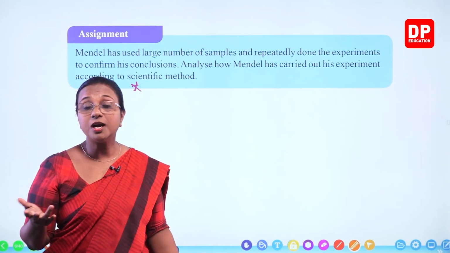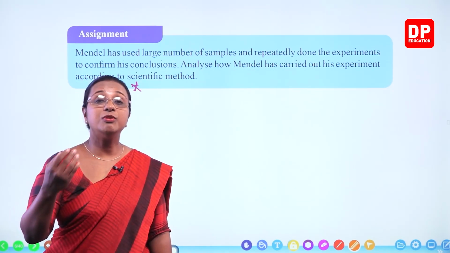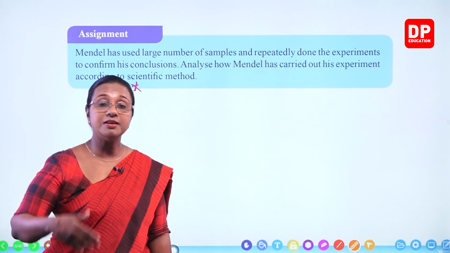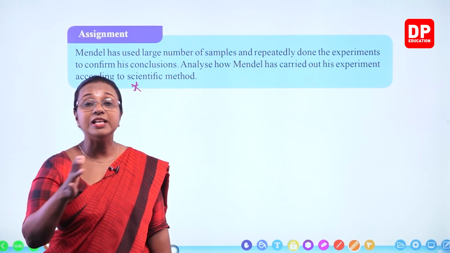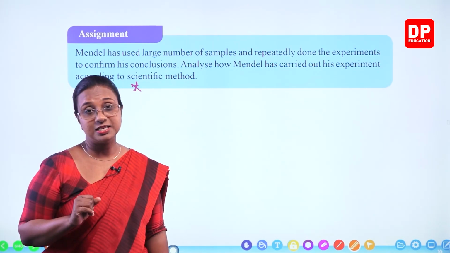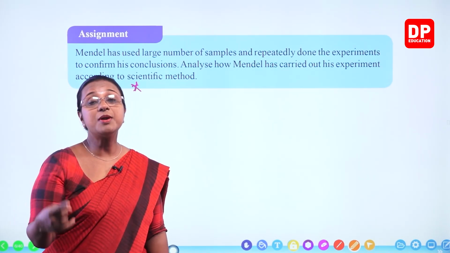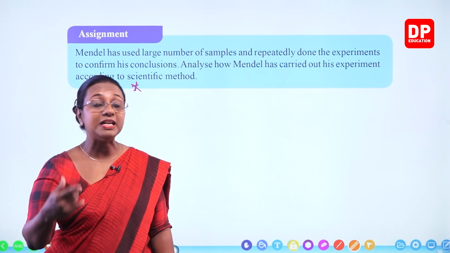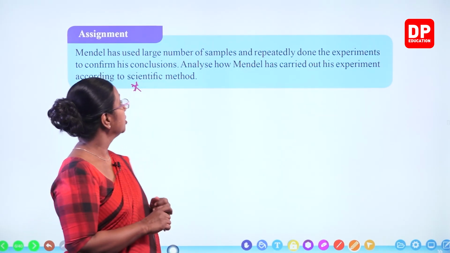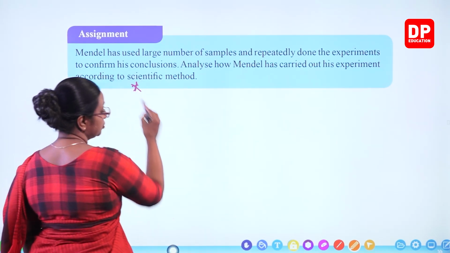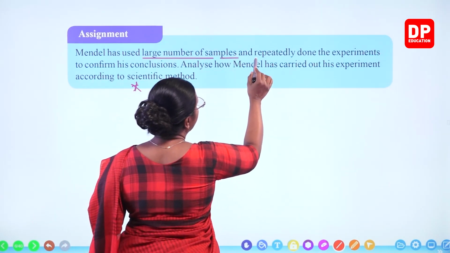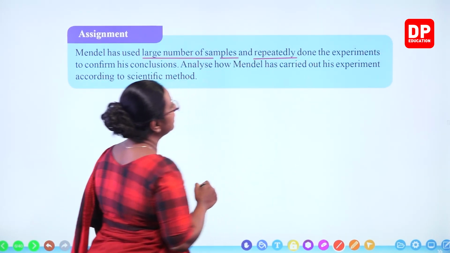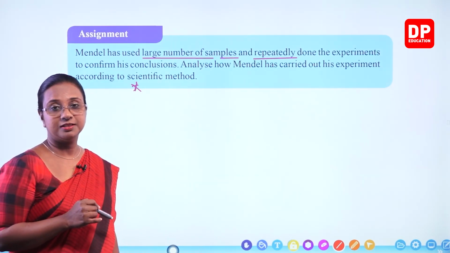So you cannot come to a conclusion. But if you repeat it 20 times, 200 times, 2,000 times, even 10,000 times, you will get the correct probability. So the more times you repeat, the better the observation you will get. So that is why he used a large number of samples and he repeatedly did the experiment.